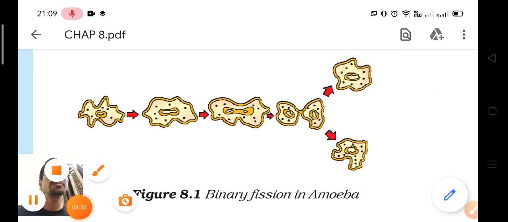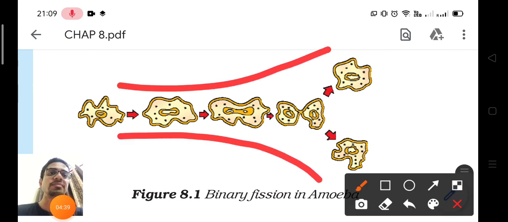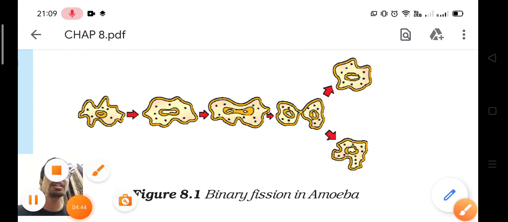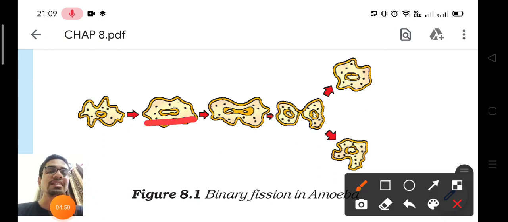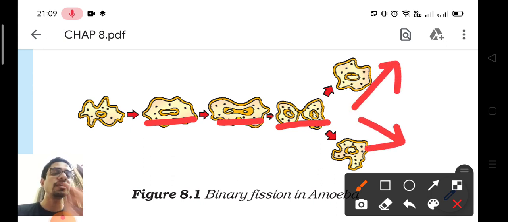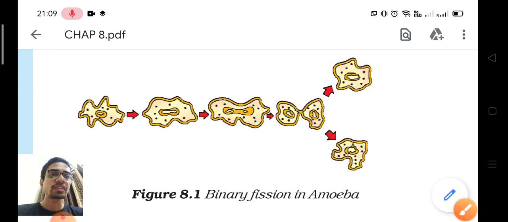It simply breaks into two organisms. You can see two organisms, it breaks into one, two. But how? Are you noticing one thing? First the nucleus is getting divided. You can notice here the nucleus is getting divided. First the nucleus divides into two parts. You notice this? And when the nucleus divides into two parts, the cytoplasm breaks and two individuals are made. So this is binary fission in amoeba.